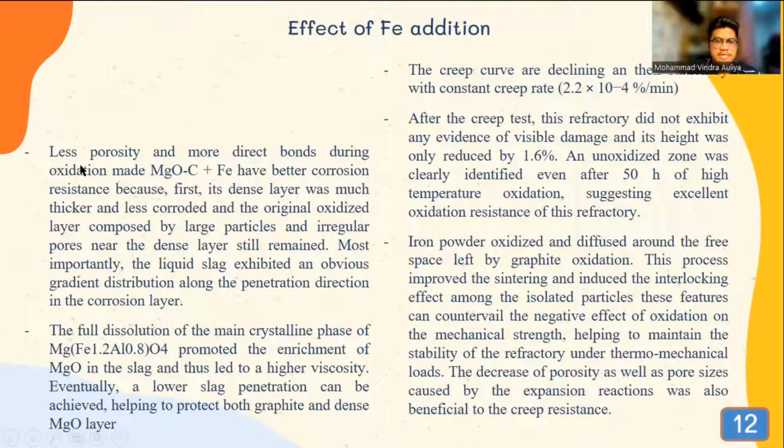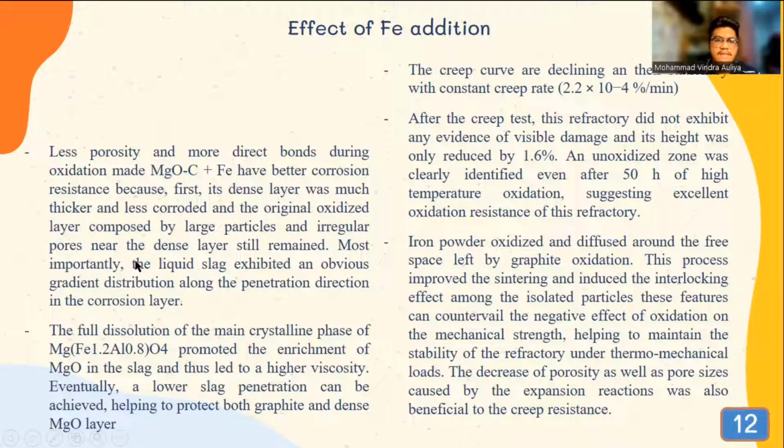Next, less porosity and more direct bonds during oxidation made iron-containing magnesia carbon have better corrosion resistance because, first, its dense layer was much thicker and less corroded, and the original oxidized layer composed of large particles and irregular pores near the dense layer still remains.